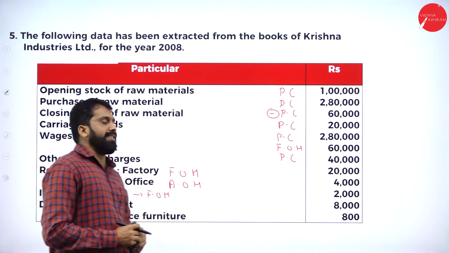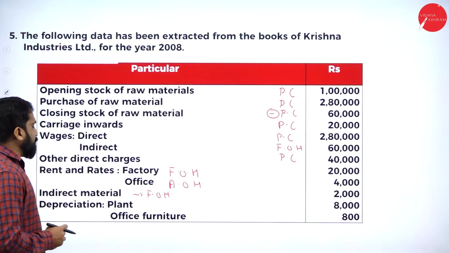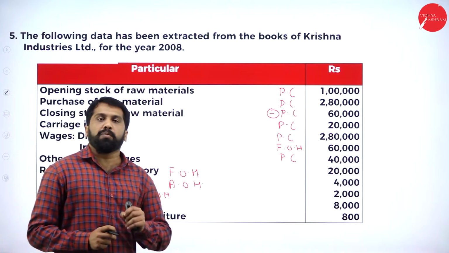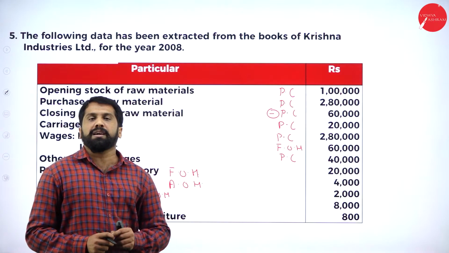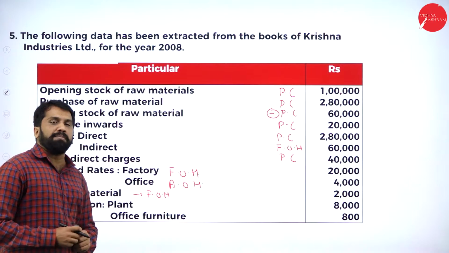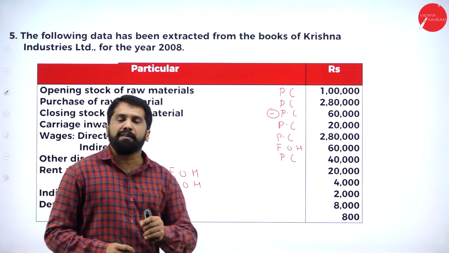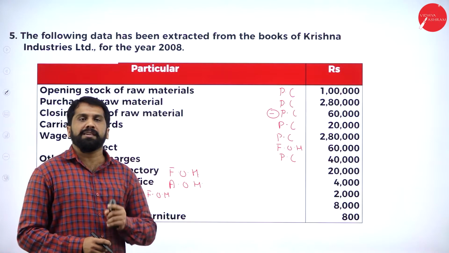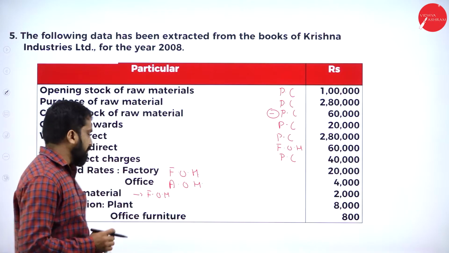Hope you are clear. Then we have depreciation for 2 things. One is on plant and one is on office furniture. Plant means what? It comes under factory. Office furniture means what? It comes under office.